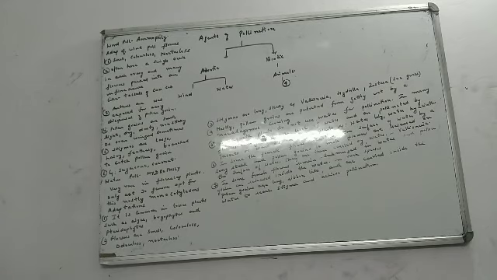Pollination by wind, which is known as anemophily, and pollination by water, which is known as hydrophily. So this is all about abiotic agents of pollination. In the next video we will take up the biotic agents of pollination.